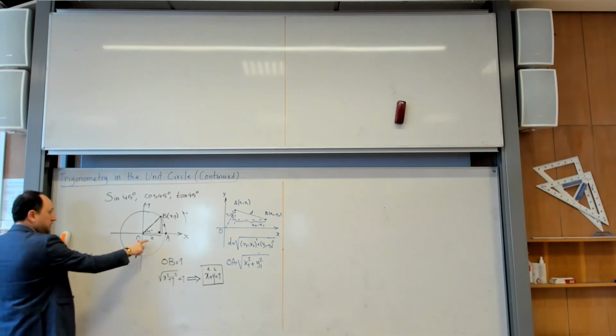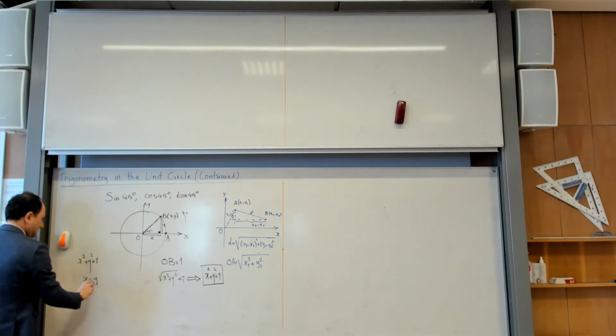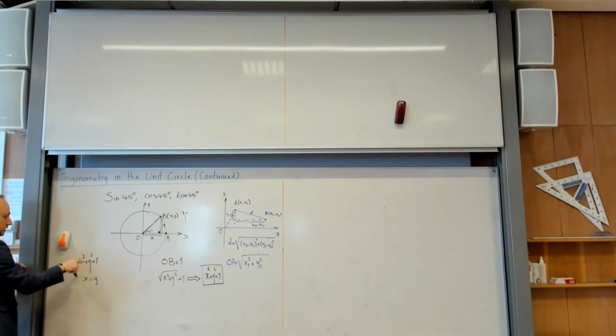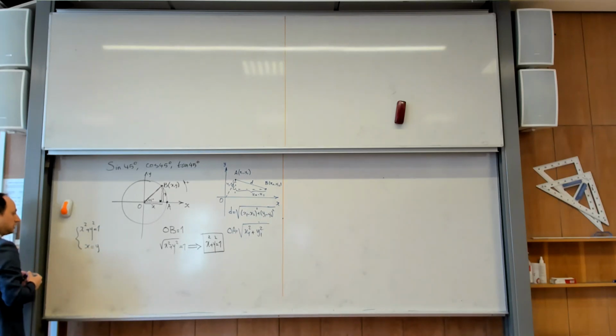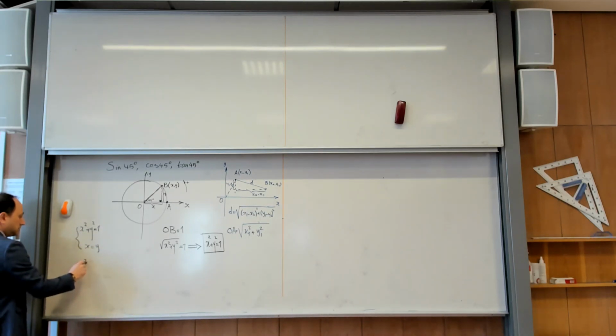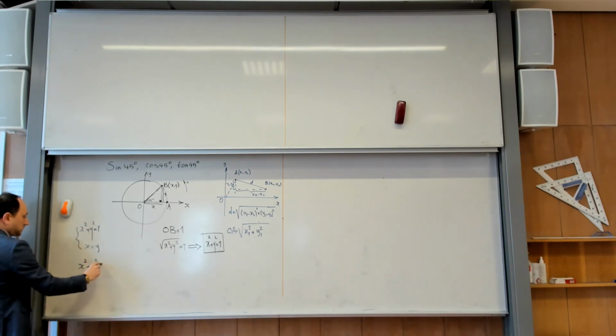But on the other hand, what is the relation between x and y in this case? They are equal. So x is equal to y. So I am looking for x and y. On the one hand, I know x squared plus y squared is supposed to be 1. On the other hand, I know that x and y are equal. So I set up a system and try to solve it and find the x and y values. But solving this is very simple. Because you are telling me that x and y are equal, I write x squared, but instead of y, I write x, it becomes x squared plus x squared equals 1.